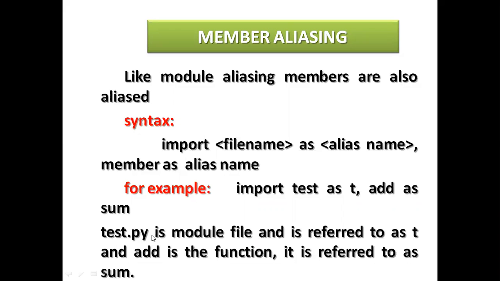Test.py is a module. What is test? This is a module name. .py is the extension name. It is a module file, and it is referred to as t. And add is a function name. It is referred to as sum. So any function, any module, you can give an alias name.